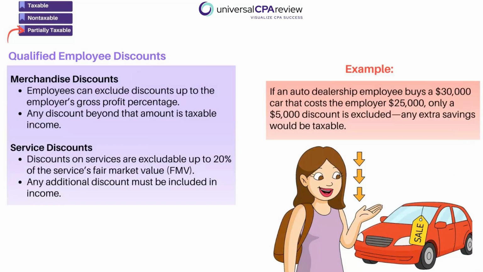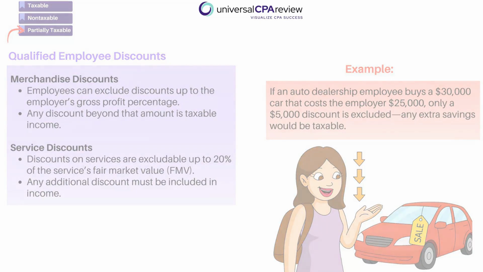Okay, so now let's talk about employee discounts, very testable. Merchandise discounts can be excluded up to the employer's gross profit percentage. Service discounts can be excluded up to 20% of the fair market value of the service. So, for example, if Linda works at an auto dealership, she can exclude a discount up to the gross profit percentage. Anything beyond that discount becomes taxable.